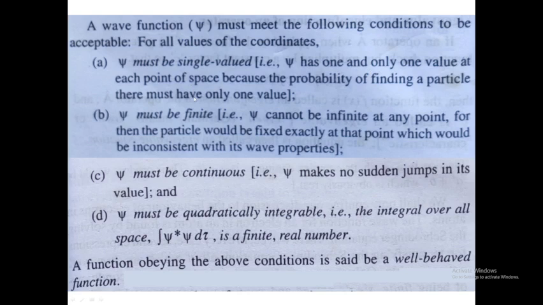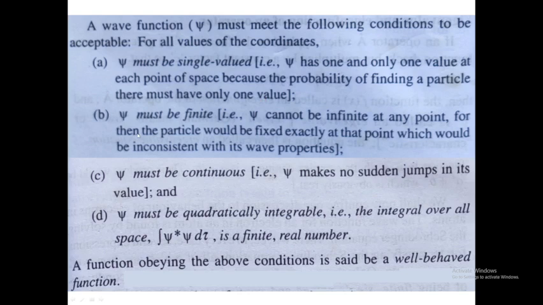Okay, so for example, when you talk about an electron here and a nucleus here and an electron here, meeting the electron at this point definitely has a single value only. And if you want to meet the electron over here, at this point it should have only a single value. Okay, and then the second point, psi must be finite.